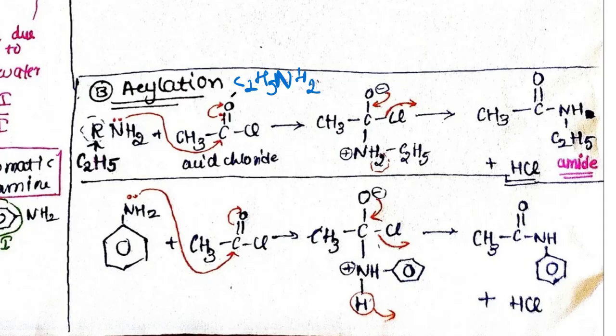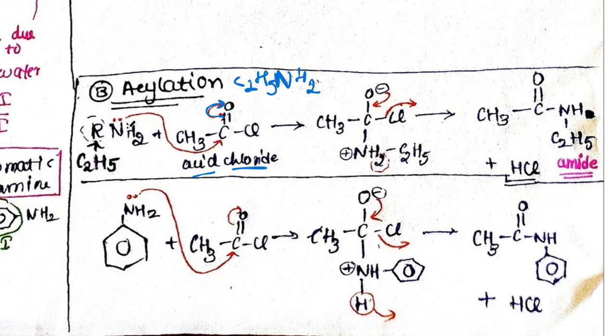When I react this C2H5NH2 with an acid chloride, then what happens here? See, the double bond character, the electron pair, is shifted to oxygen. So when electrons are shifted, oxygen will get a negative charge, right? Oxygen becomes negative, and here there will be only a single bond.